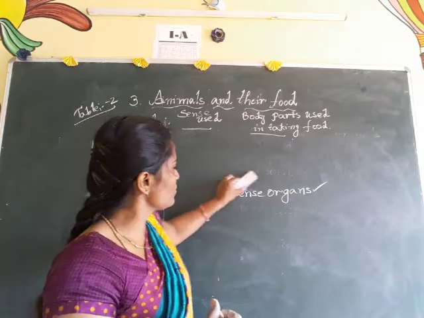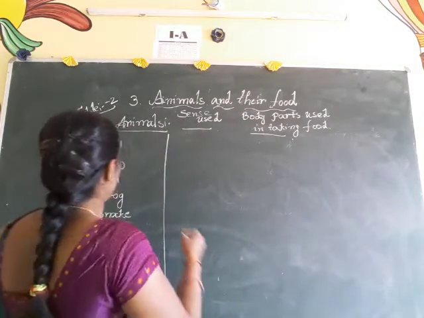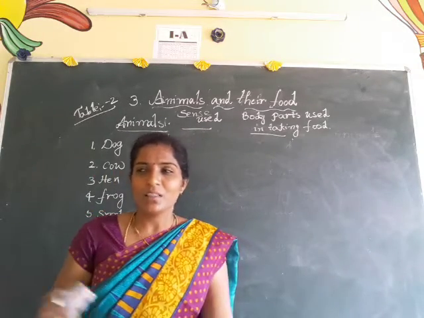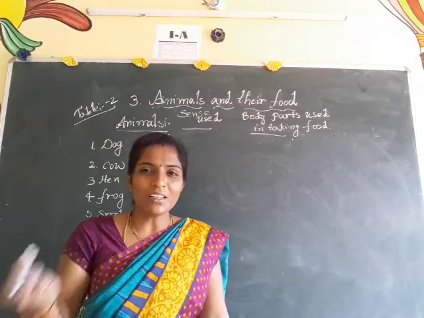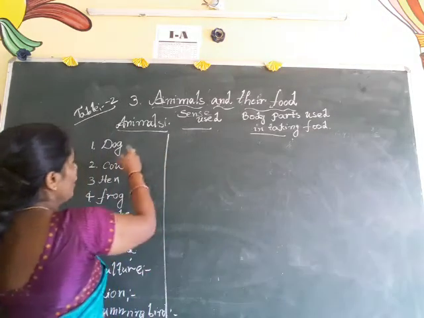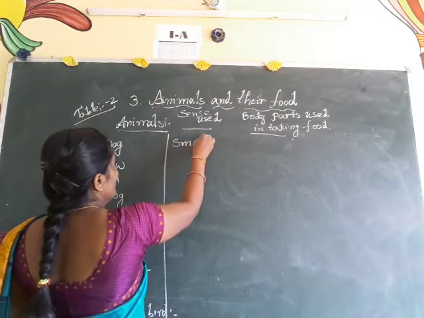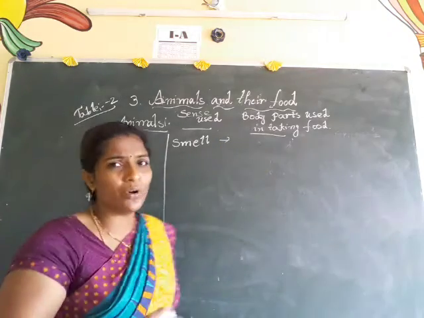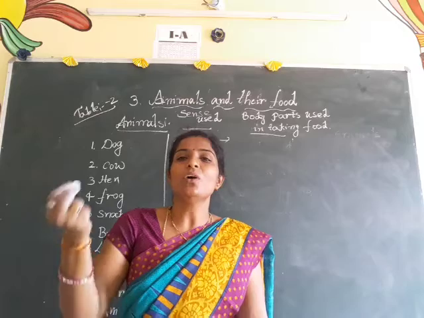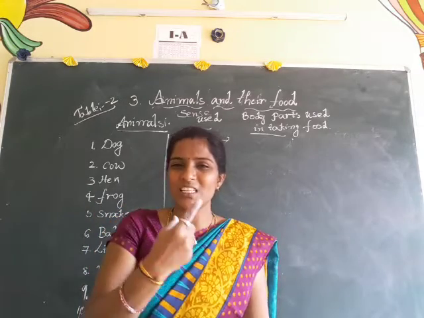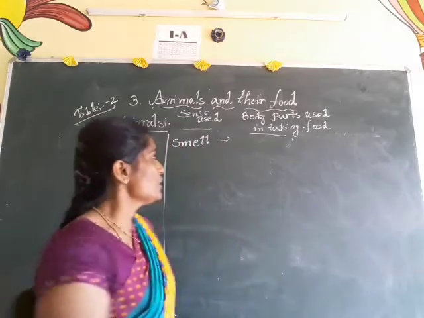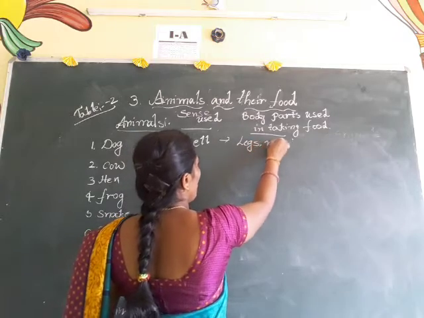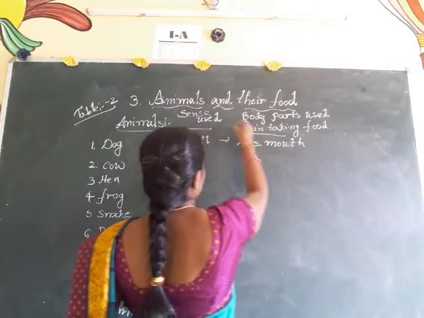Okay, and let us look at that. First one is dog. For example, see, if you keep any chicken piece, the dog will immediately come with the smell only. So the dog is using smell as a sense. And which body part does it use in taking food? Of course, it is legs, and also sometimes it will use its mouth, tearing teeth only. Dog is also an example of a carnivore. So which body parts can it use? Almost all legs and mouth. Legs and mouth. Okay, children.